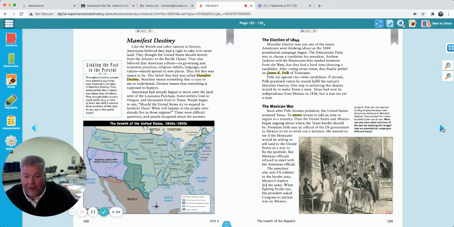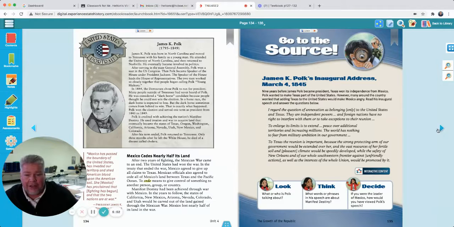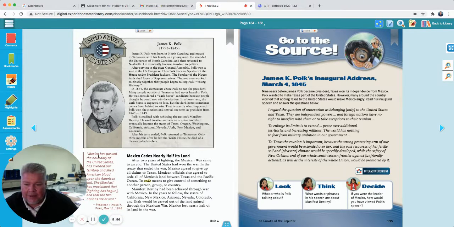So California, all of Texas, other states through here became part of the United States lands now. So that's all the land that James K. Polk got for the United States during the war. So let's read what he says here. Mexico has passed the boundary of the United States, has invaded our territory and shed American blood upon the American soil. Mexico has proclaimed that fighting has begun and that the two nations are at war. So we went to war with them and, well, we beat them and got the land. Here's a picture of James K. Polk. Let's read about him.